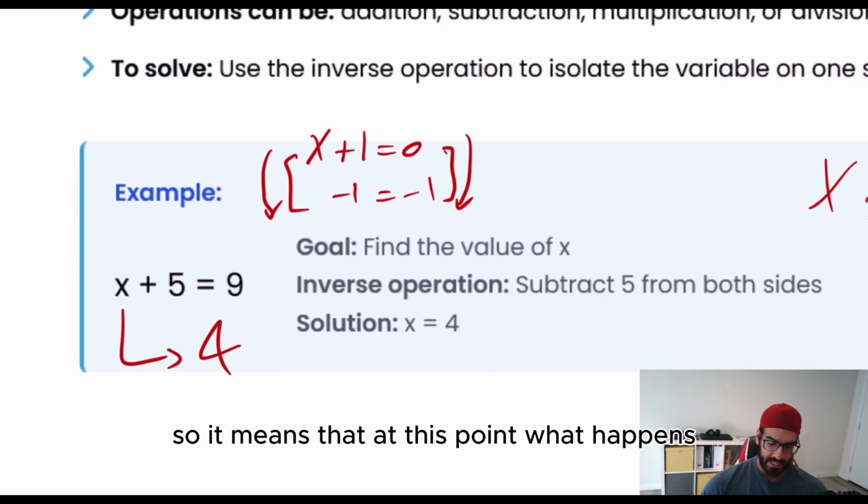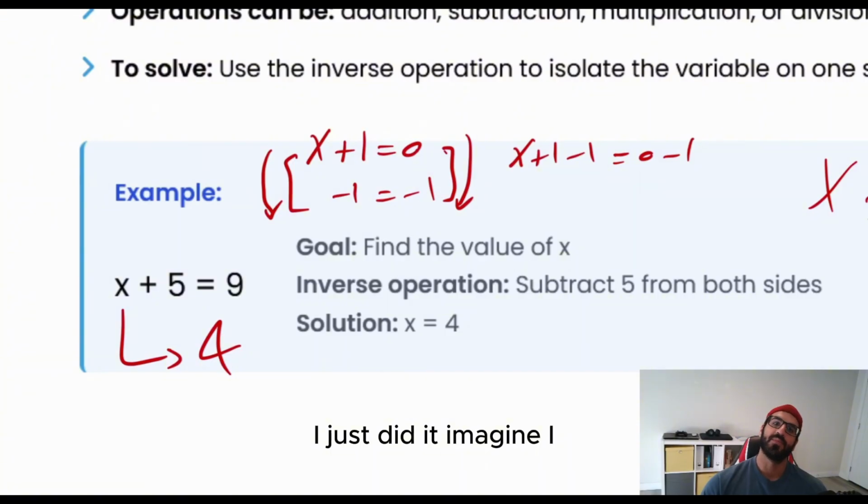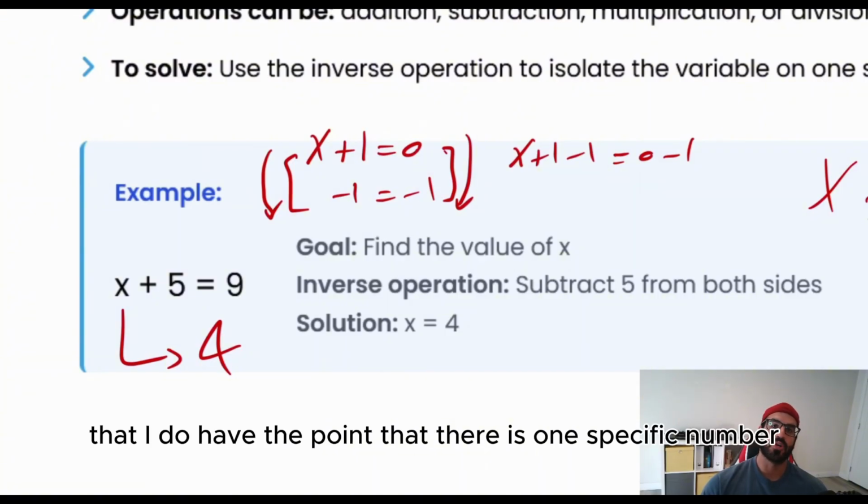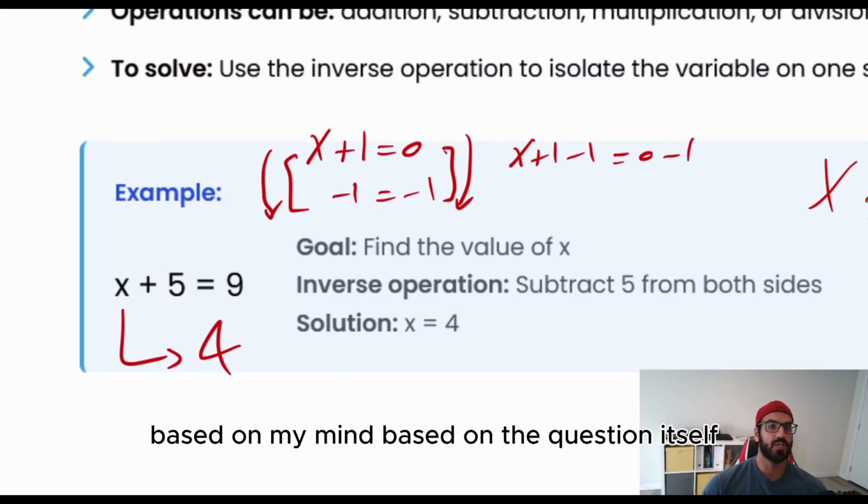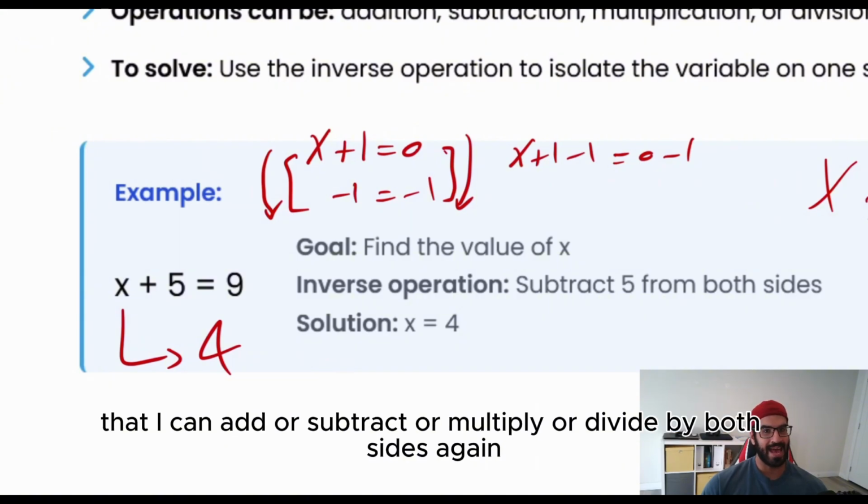So it means that at this point, what happened? Imagine that there is one specific number, based on the question itself, that I can add or subtract or multiply or divide on both sides.